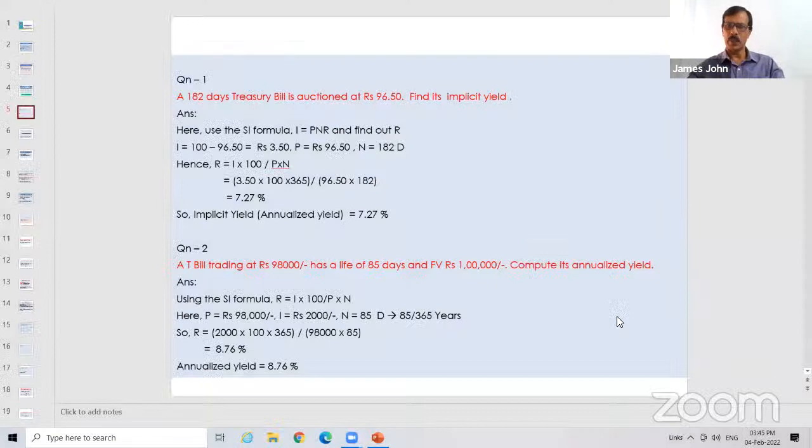I'll share the whiteboard whenever it is needed, because whenever there is some tough calculation, I'll definitely go to the whiteboard.